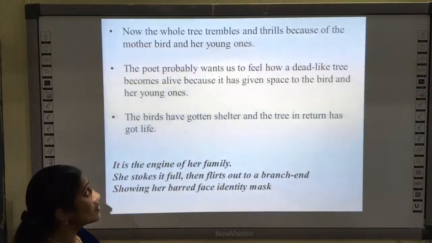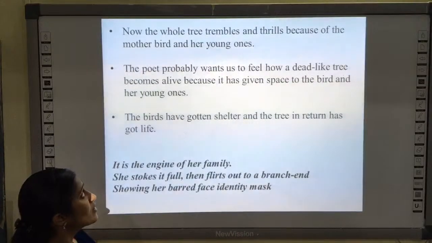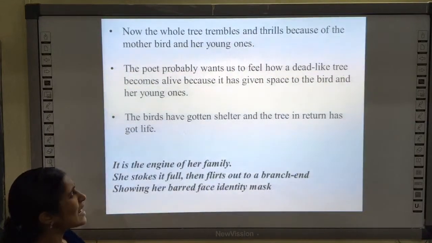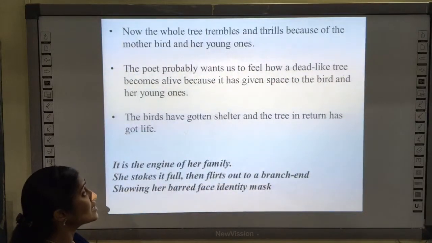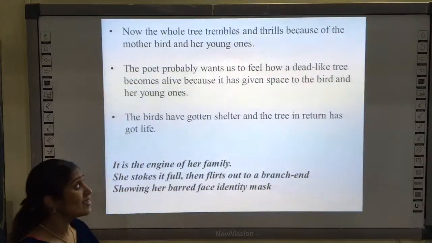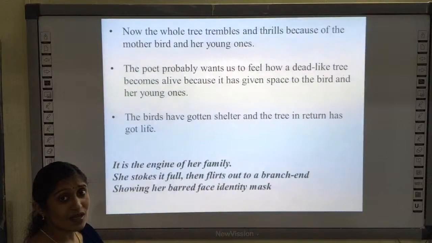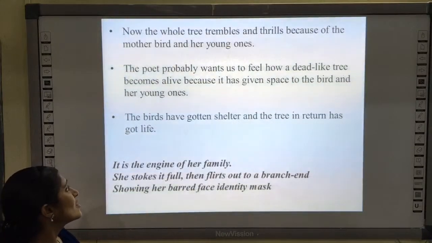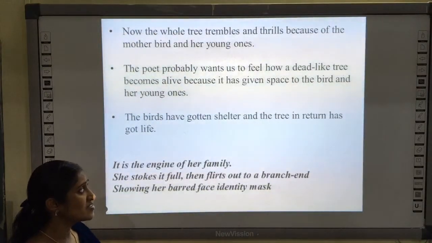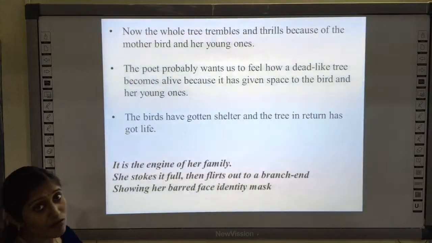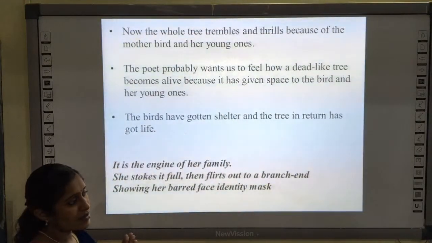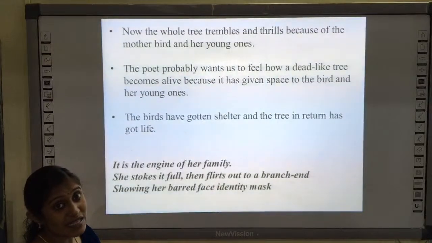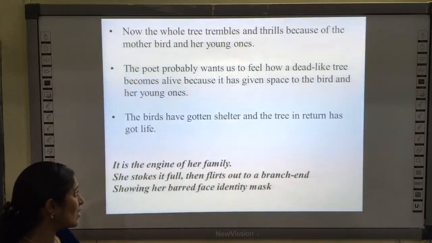Now the whole tree trembles and thrills because of the mother bird and her young ones. The poet probably wants us to feel how a dead-like tree becomes alive because it has given space to the bird and her young ones. The bird has got shelter and the tree in return has got life. So it is a two-way process. The tree gave space for the bird to build the nest, and in return the tree has got life, which was dead-like in the beginning.